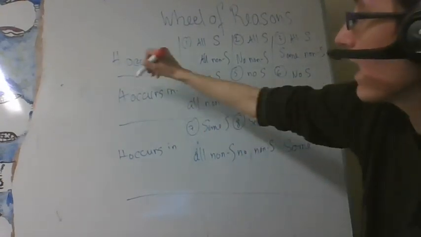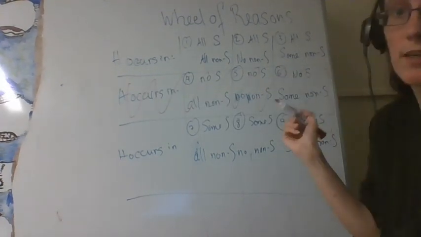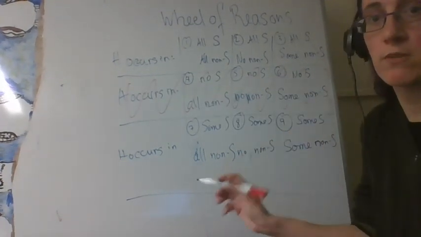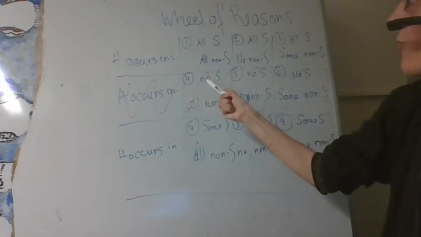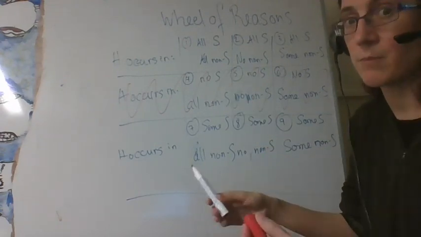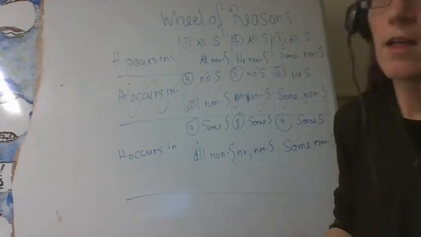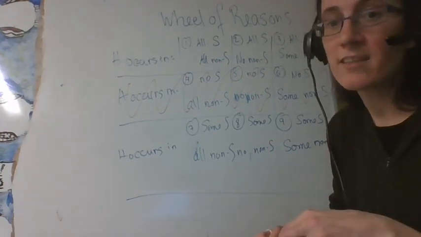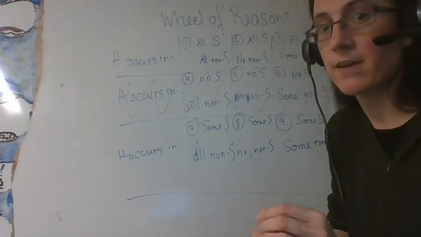This means that nothing in this row is going to be a justified warrant. Any Hetu that doesn't occur in things that have the Sadhya is not going to be acceptable for reasoning purposes. We also had that it can't occur in any places where S fails.